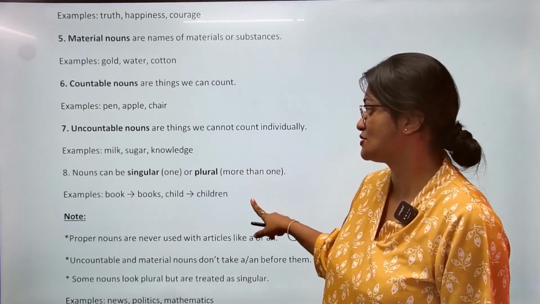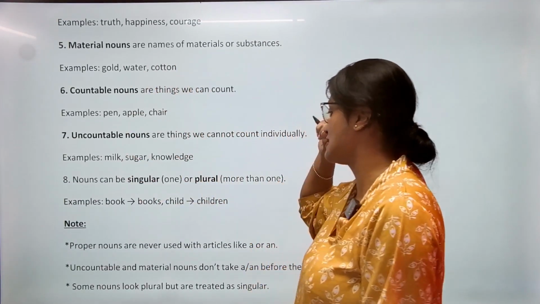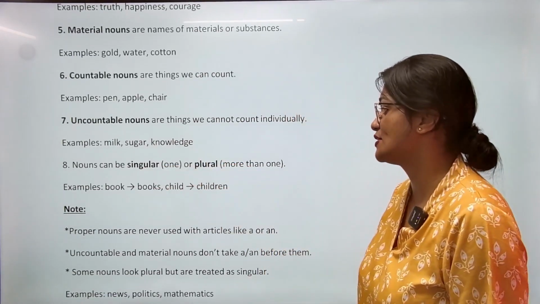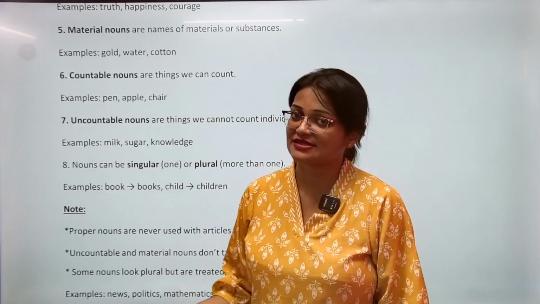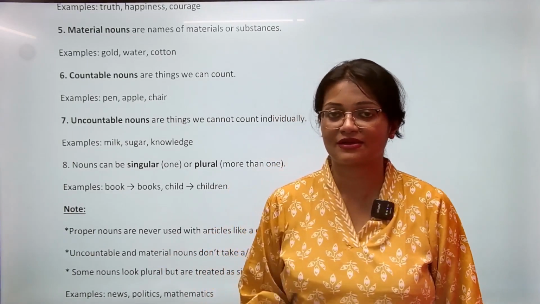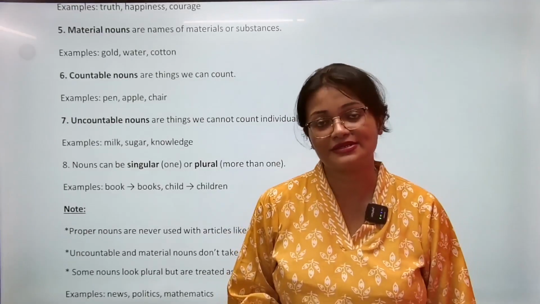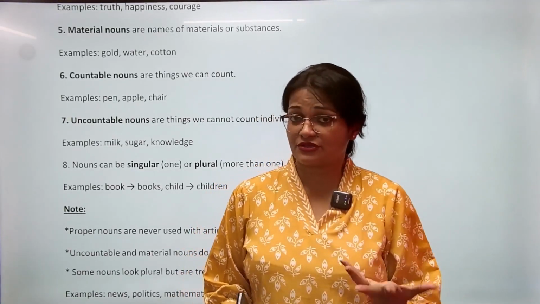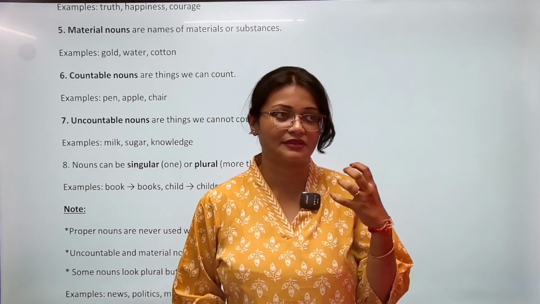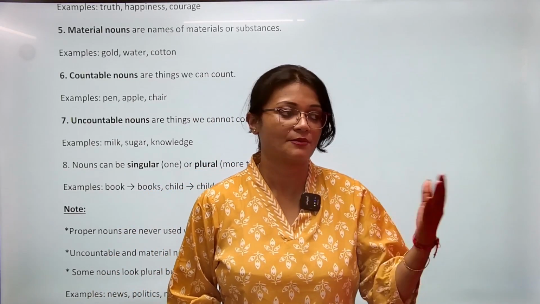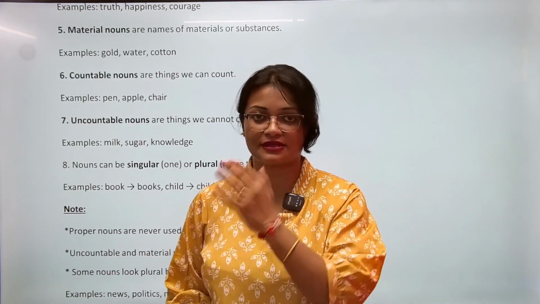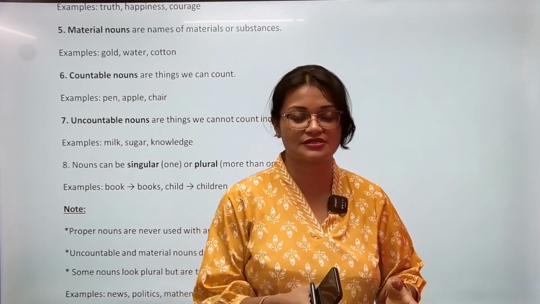So after knowing all these types of categories, we now come to this one, singular and plural. Nouns can be singular or plural. We have been studying from our very childhood what is singular and plural. Singular means one in number and plural means more than one. So what do we know about singularity or plurality? For example, common noun, boy, if there is one boy, and if there is more than one, then we say boys. Girl, we say girls. Student, students.